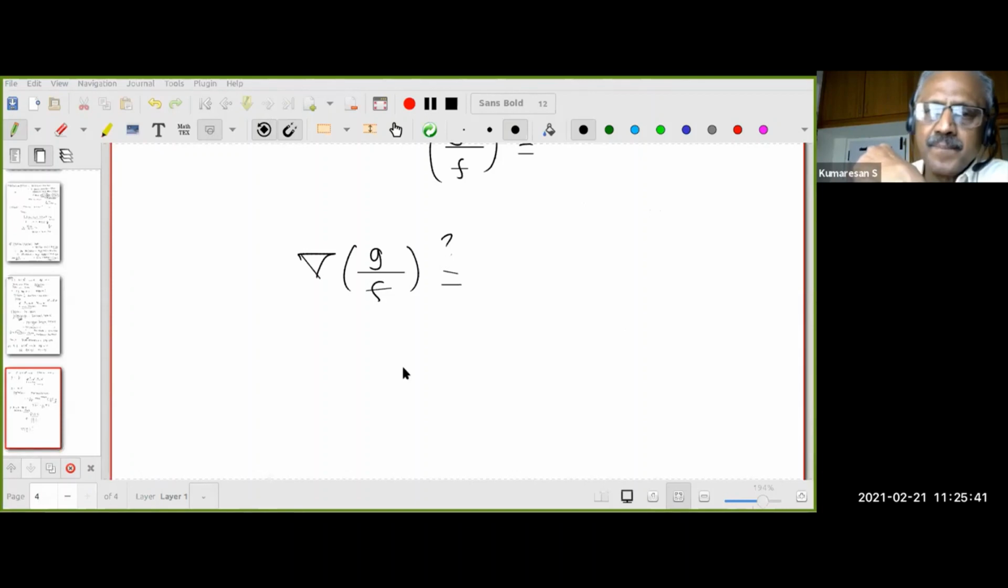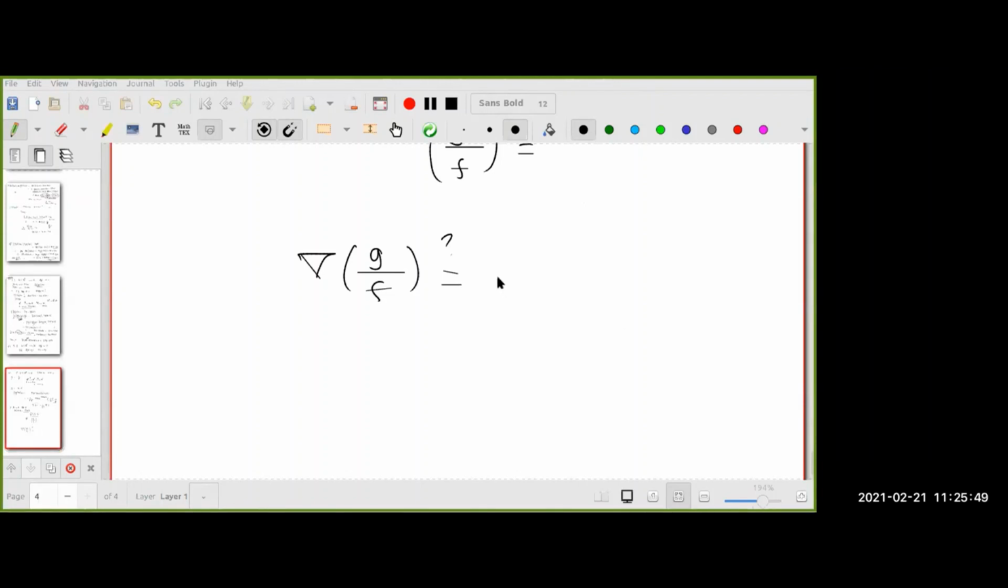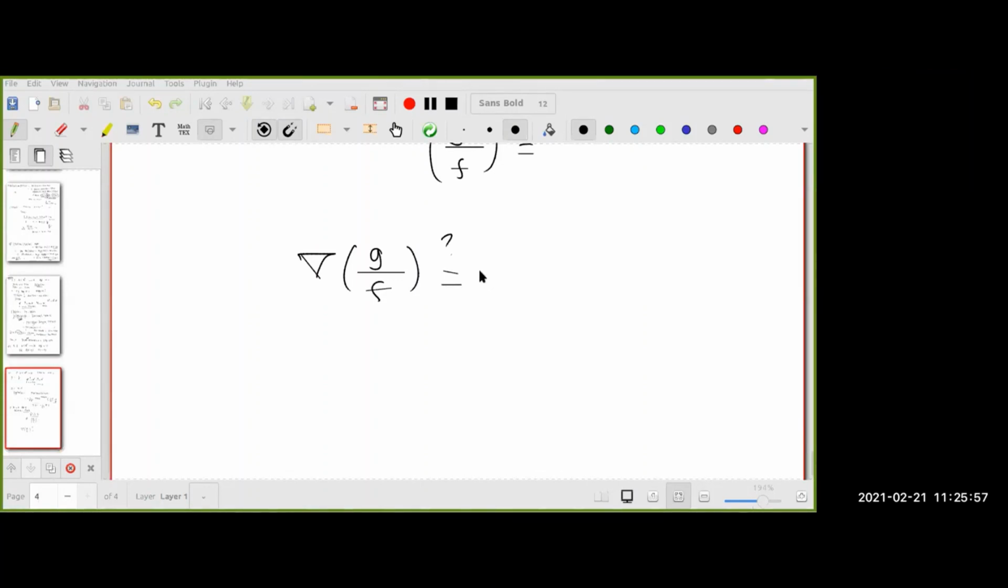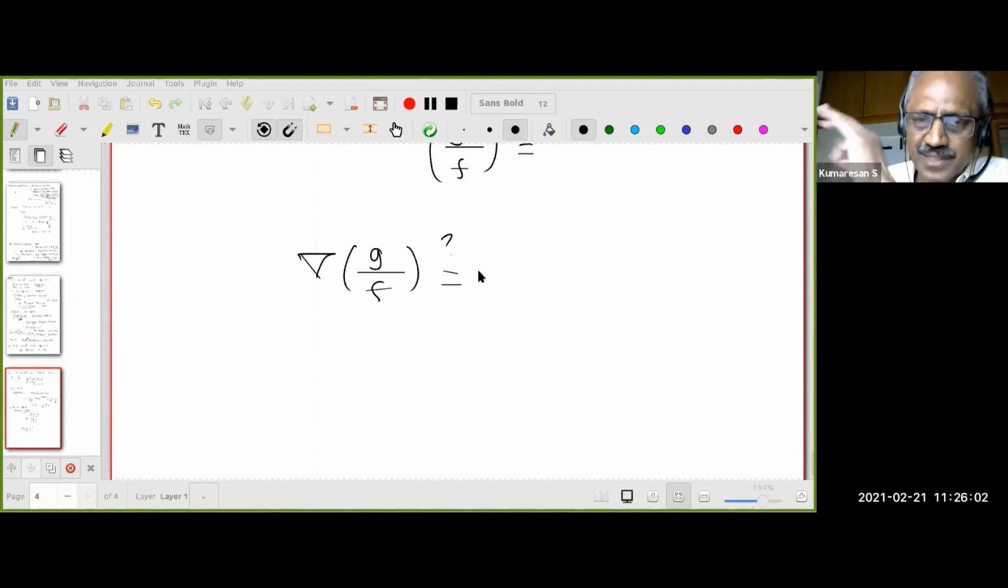Shashank? This one we can consider as g into 1 by f. Yes, g into 1 by f. You are right. Correct. Very good. What is the answer? I asked you to write on your paper, pen and paper, and then do it, right? Maybe you don't have that.